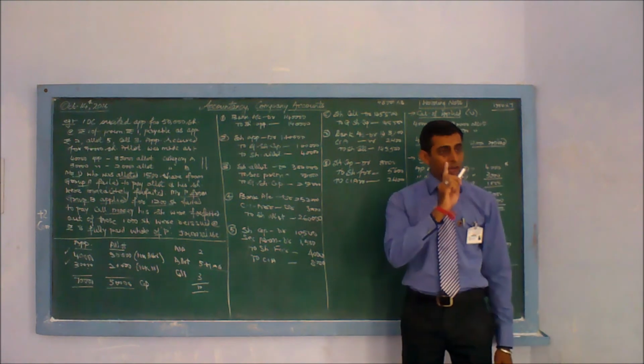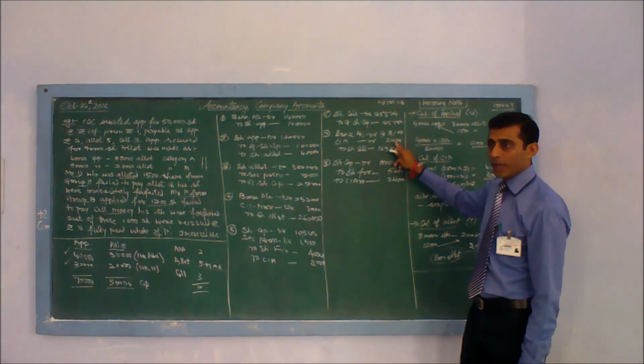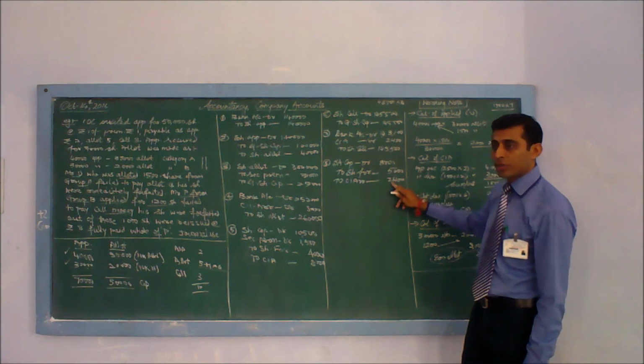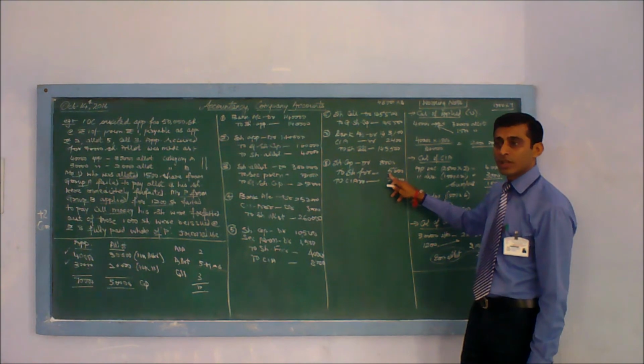He defaulted only at one stage. This forfeiture is only his share, only for P. So calls in arrear as it is will transfer. Difference of 8,000 and 2,400 is 5,600.